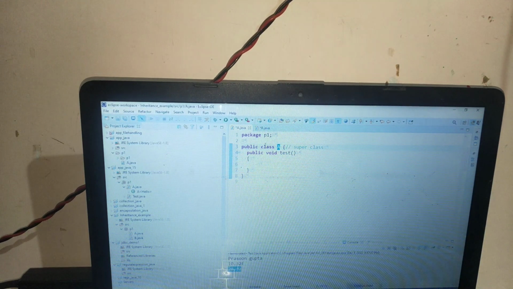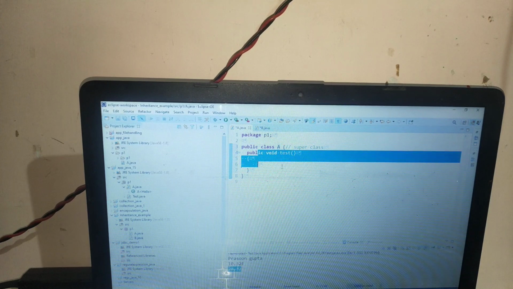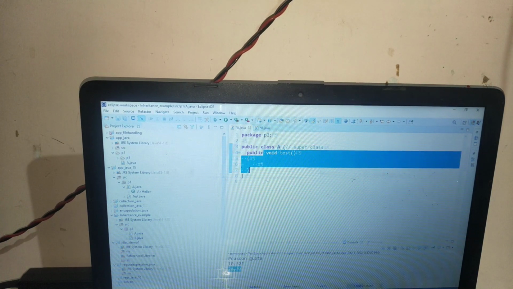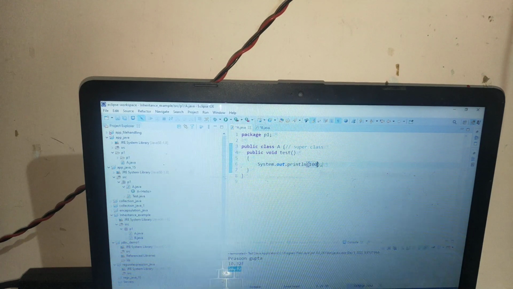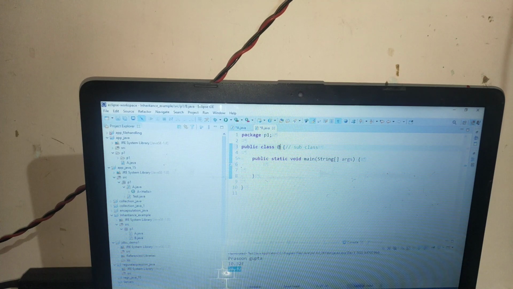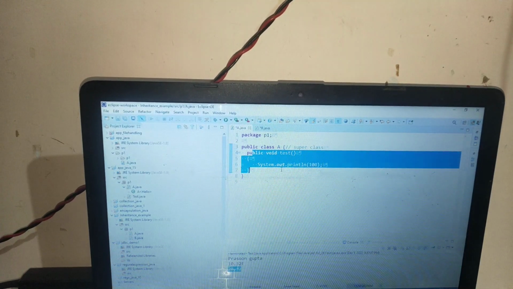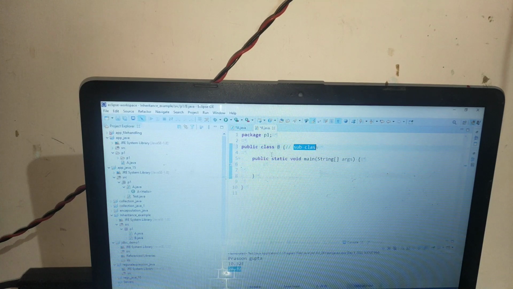I will write a print statement inside it printing 100. If I want to inherit that member in the child class, the subclass, inheritance means inheriting this member in this class.